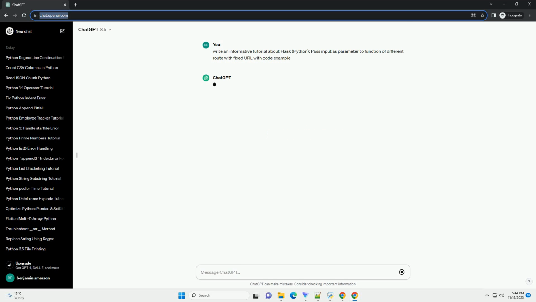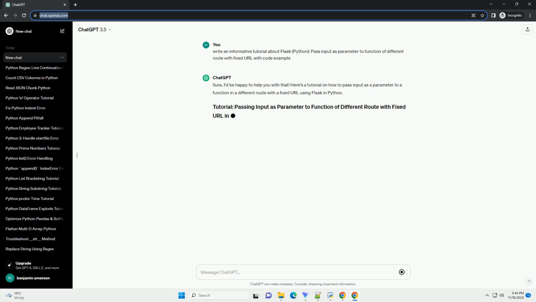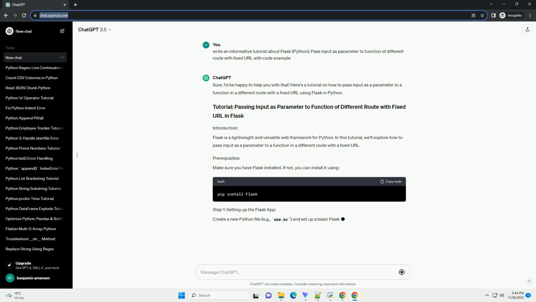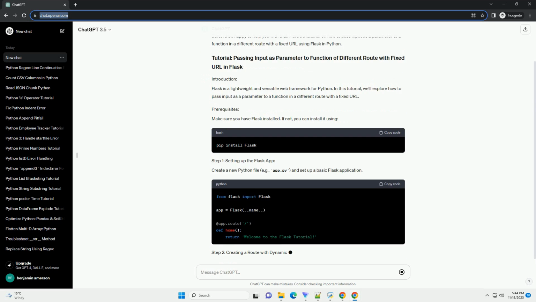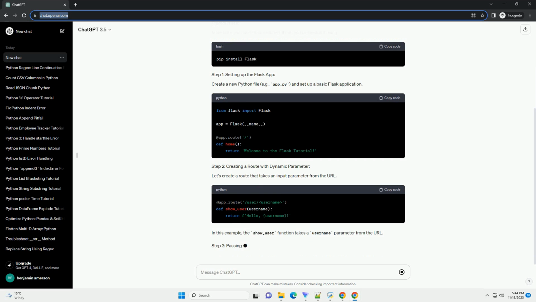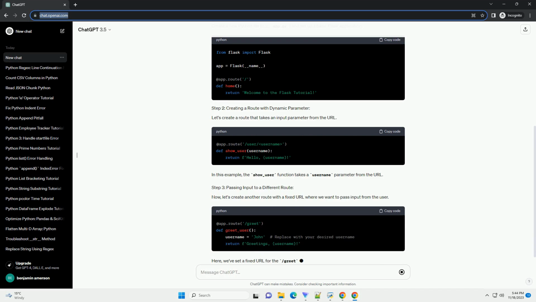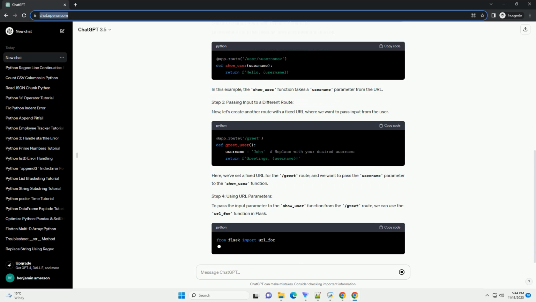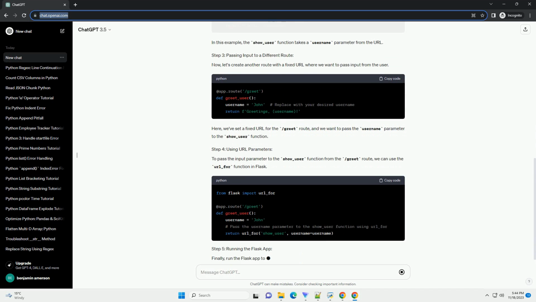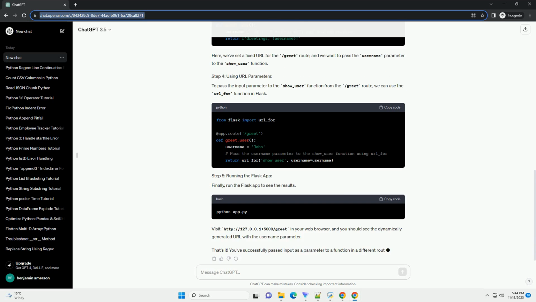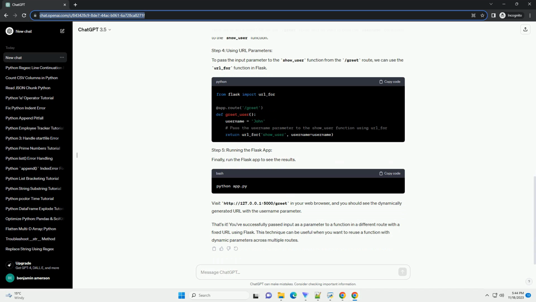Title: Passing input as parameter to a Flask root function with a fixed URL. Introduction. Flask is a lightweight web framework for Python that makes it easy to build web applications. One powerful feature of Flask is its ability to pass input parameters to root functions. In this tutorial, we'll explore how to pass input as a parameter to a function in a different root while maintaining a fixed URL structure.